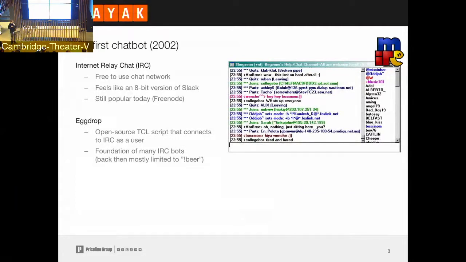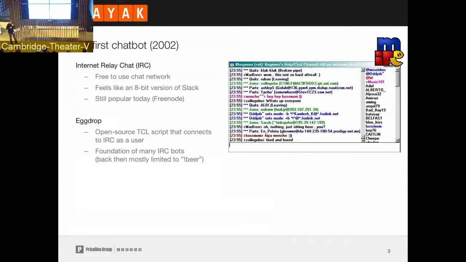To give a little bit of reference, that was before AWS existed, before Facebook existed, before Slack existed, before Giphy existed. However, there was a system that a lot of people used to chat back then, which was called Internet Relay Chat. People who use Slack today will see some similarities, like how the channels are named, how it works, how the interface looks. It's a little bit of an 8-bit version of Slack.